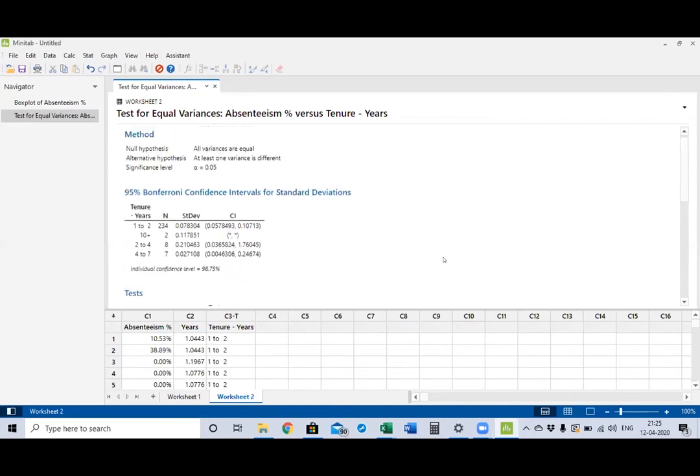Look at the confidence intervals here. If you look, it says the standard deviations are 0.07, 0.11, 0.21. So at least one of the variances is very, very different. So with this, we cannot perform ANOVA test.